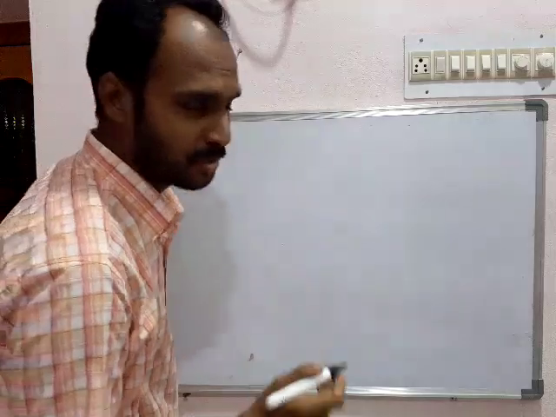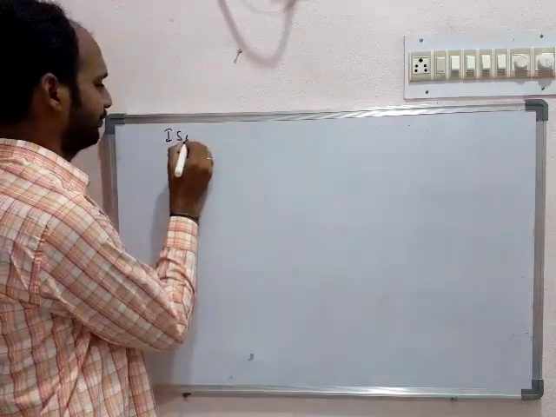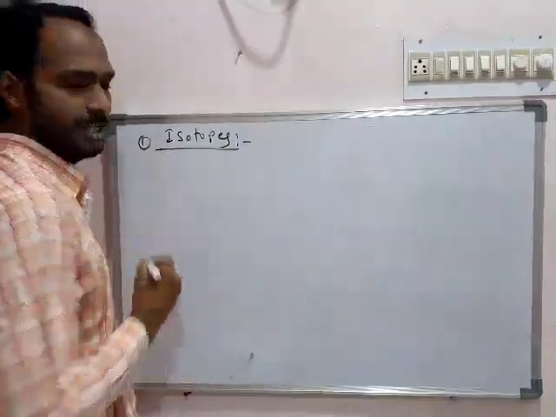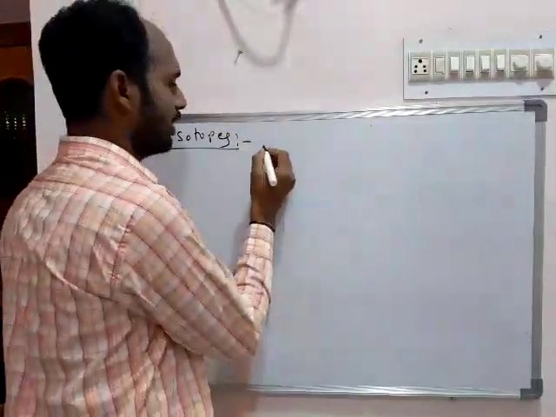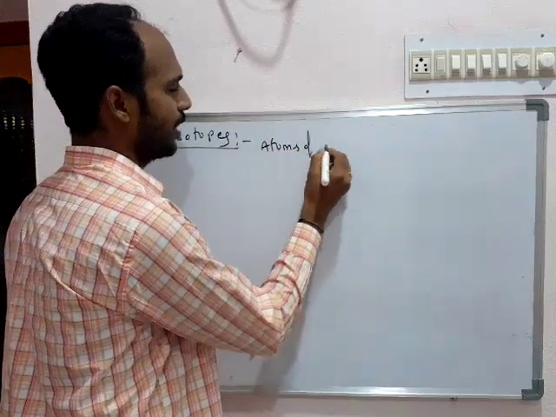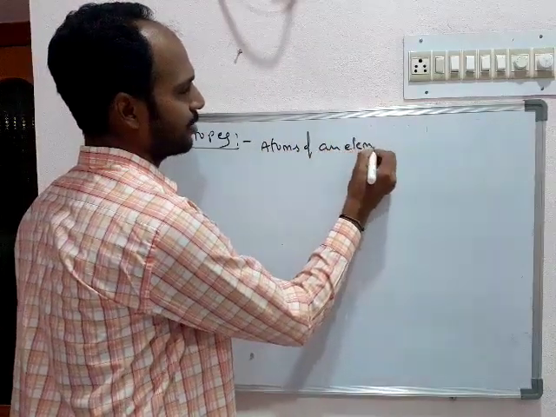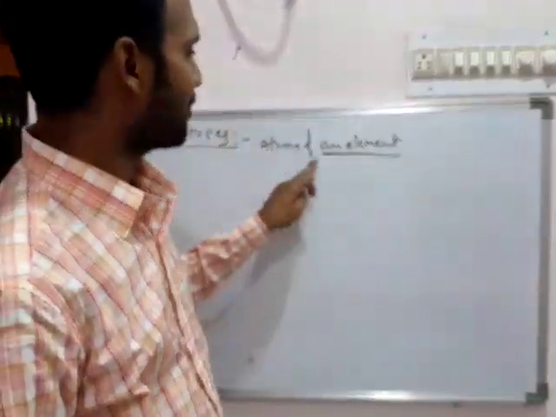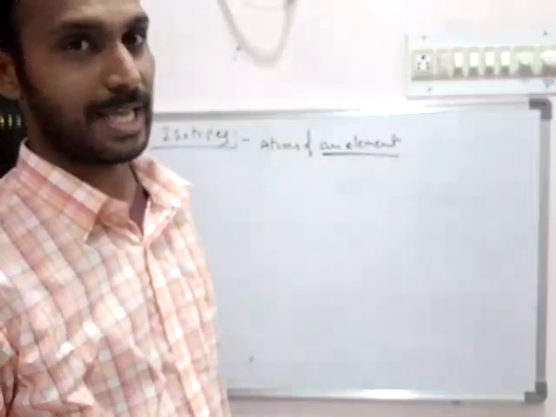So next we see isotopes. Isotopes means atoms of an element. We must remember, atoms of an element, so there is no change in the element.